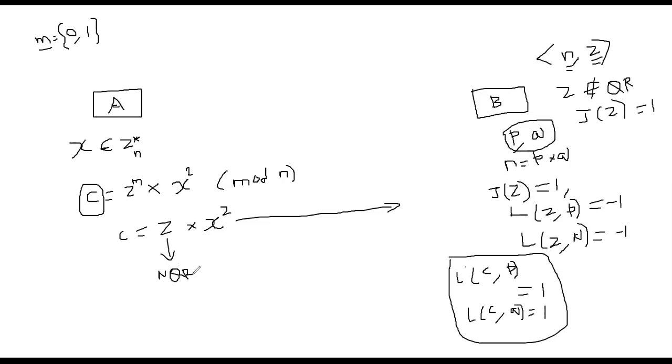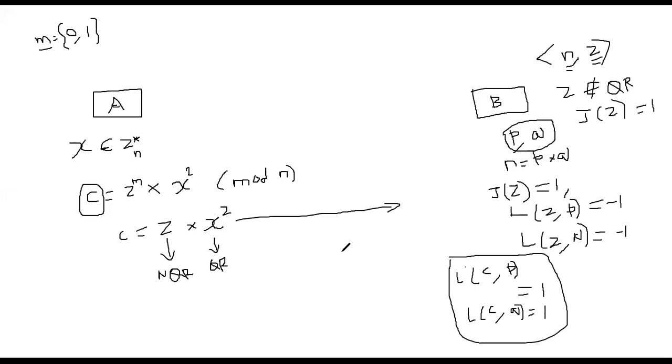If you multiply a non-quadratic residue with a quadratic residue, what you get is a non-quadratic residue. That's something we talked about earlier. Therefore, Bob knows that the message Alice sent must have been M equal to 1. So why can't an eavesdropper conclude that?